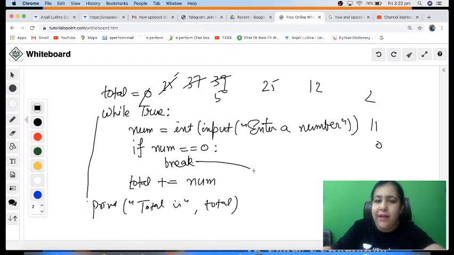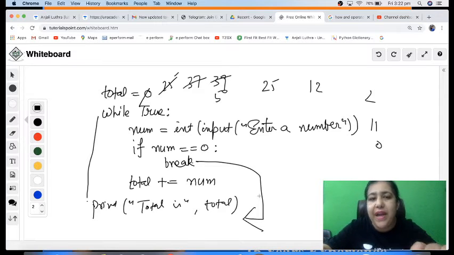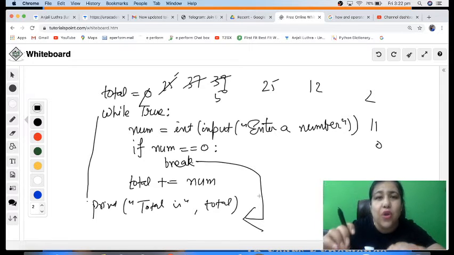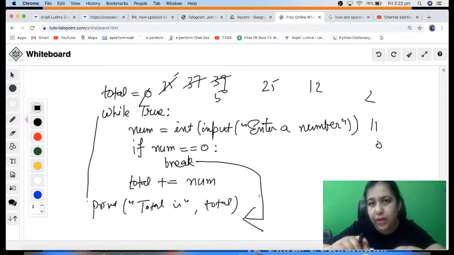Break means terminate the loop and come out of while. So it will print the total. So break is another keyword over here which terminates the loop. It will stop the loop in between. The loop will not work ahead. All the iterations are over. It's not going to work ahead from that point. That is break. We also use another word called continue in loops.